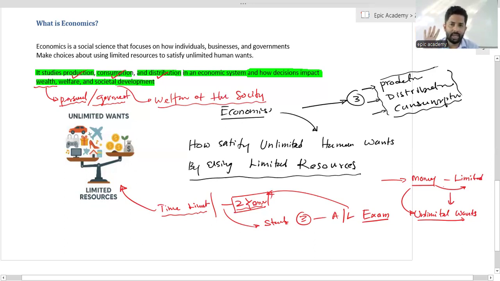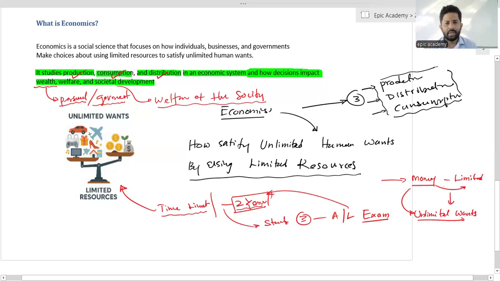Three major parties: first individuals, second businesses, and third government. We already discussed that.